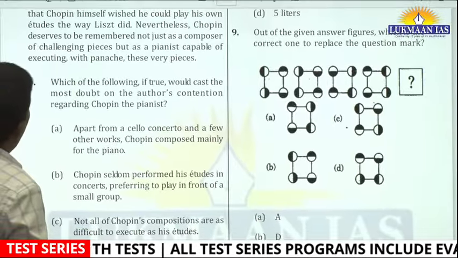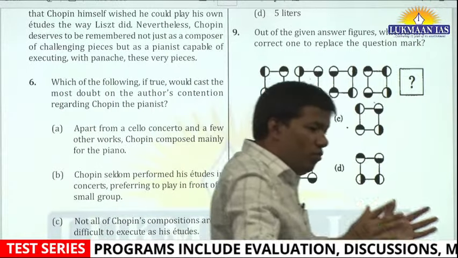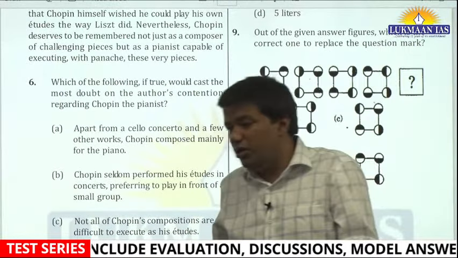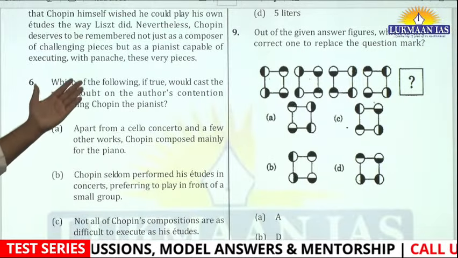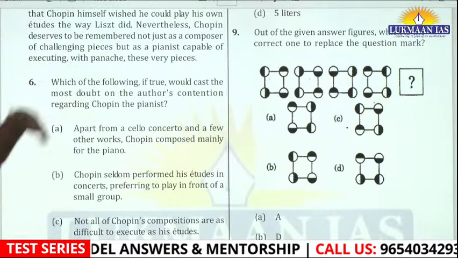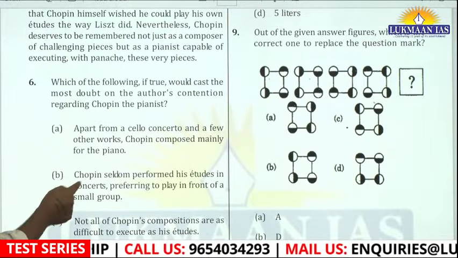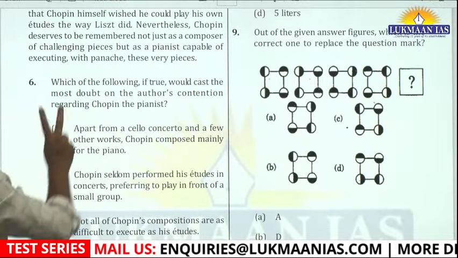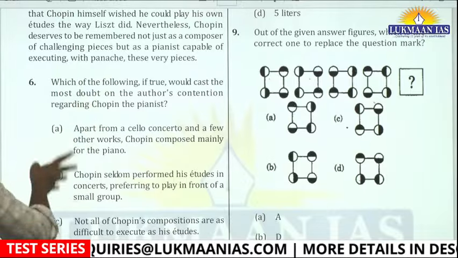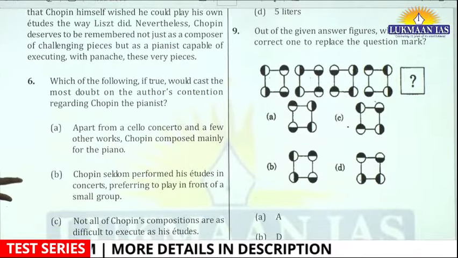Let's say the author is trying to say that Chopin was not remembered as a pianist mainly due to two things. One is that the extant recordings do not exist, or second, his contemporary Liszt was a wonderful pianist. That is the true reason. But now the question asks what, if true, would cast doubt on the author's contention. So the author's contentions were mainly two. Now the logic, I believe, is fine in your mind.